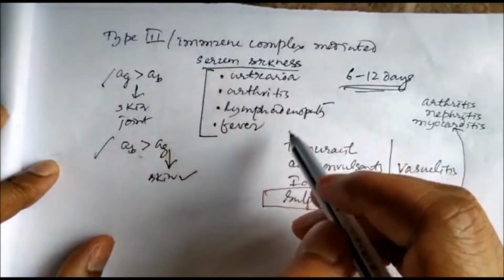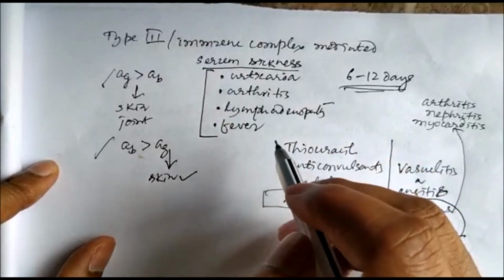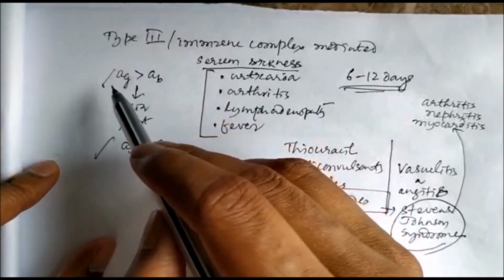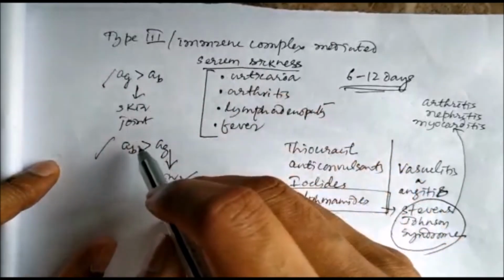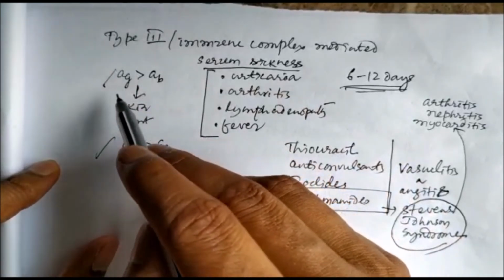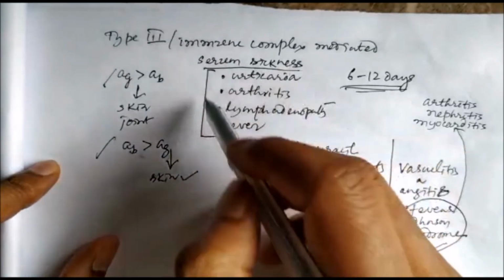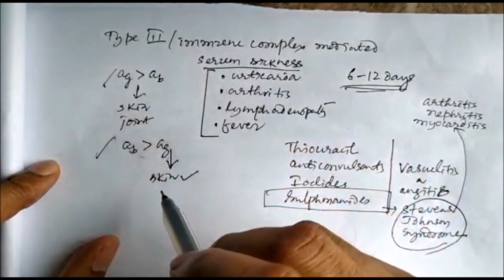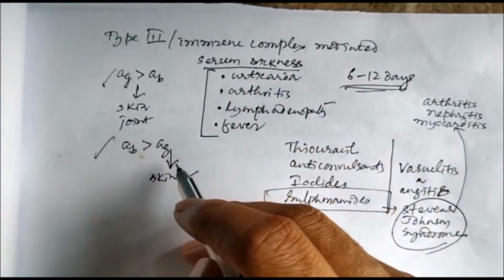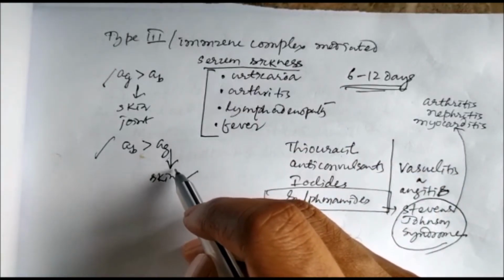The serum sickness is characterized by your urticaria, arthritis, lymphadenopathy, fever, etc. And here what happens, the antigen or the drug forms a complex with the antibody, and when the antigen is more than the antibody, they will bind to organs like your skin and joints, causing all these reactions of serum sickness. And when there is more antibody than the antigen, then the antigen precipitates at the site of entry.